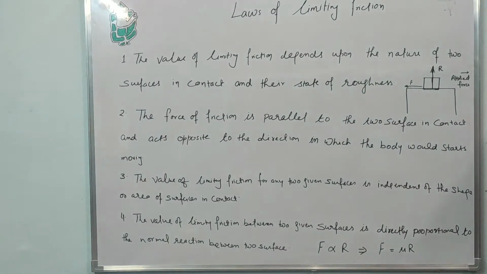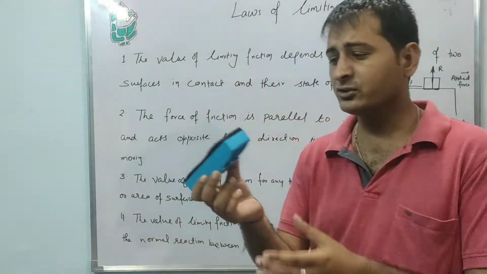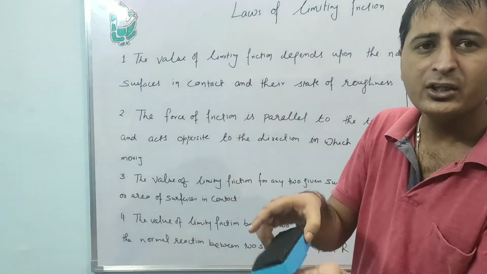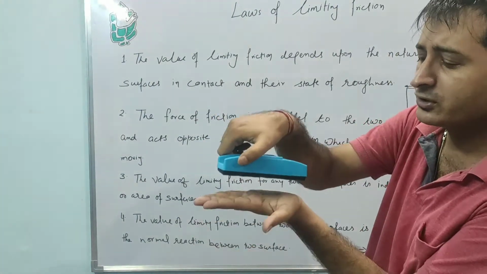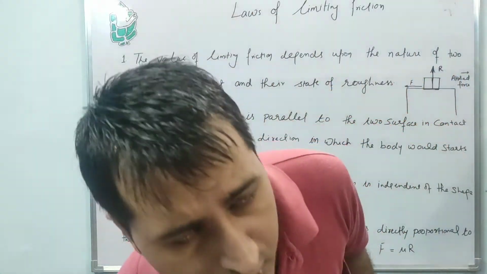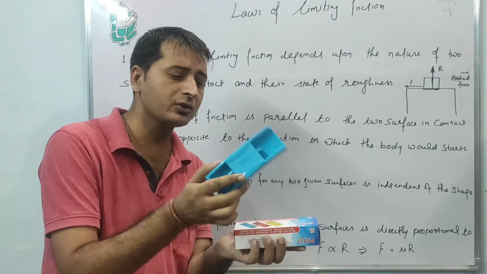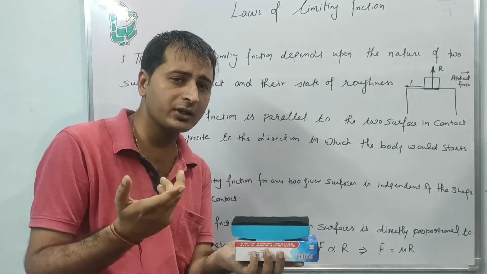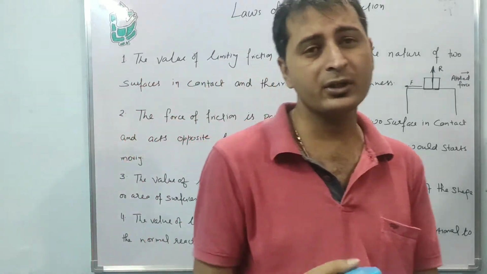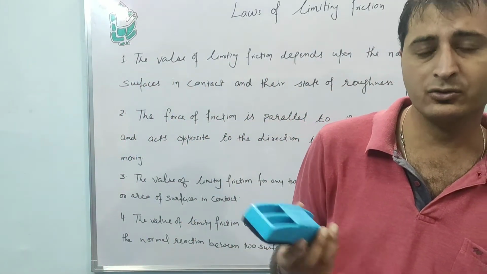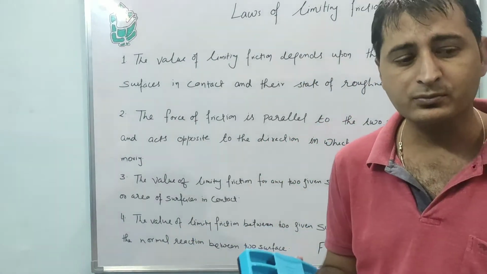Now what does it mean? What is the meaning of nature? What kind of material you are going to use. That is the nature. Means you are going to use plastic, hand with plastic, hand with wool, duster with paper, plastic with paper. So whatever kind of material you use for each different pair, it has a different limit. Clear? So that matters.